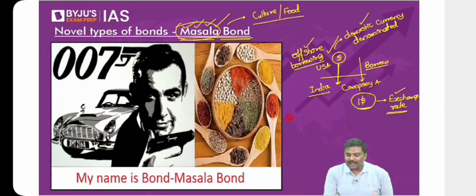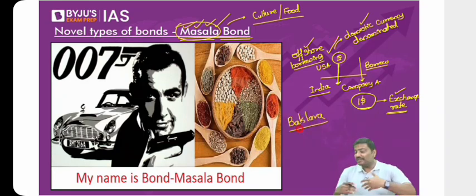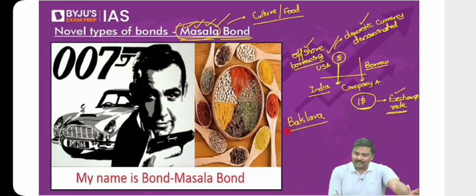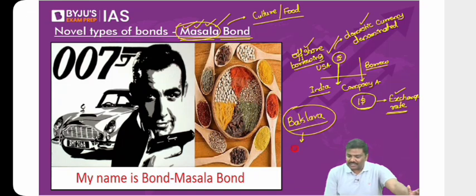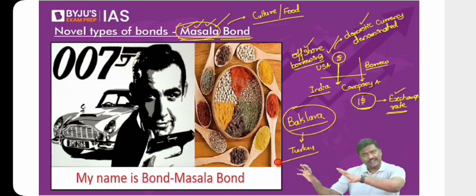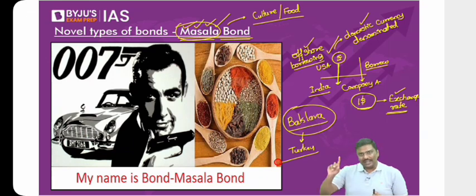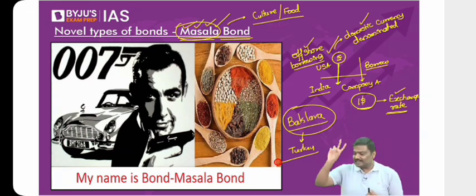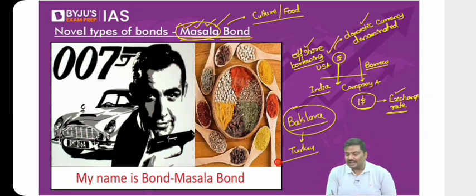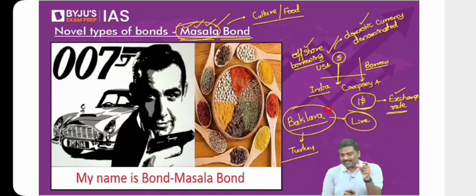I'll give you one more example here. How many of you have heard of baklava or eaten baklava sweets? This is becoming very famous in India. Baklava is a delicacy from Turkey, very famous now. So if you come across the term baklava bond, what will you automatically understand? One, this is a bond which has been issued outside Turkey. Second, this is a bond which is denominated in the currency of Turkey. What is the currency of Turkey? Lira. Turkish lira.